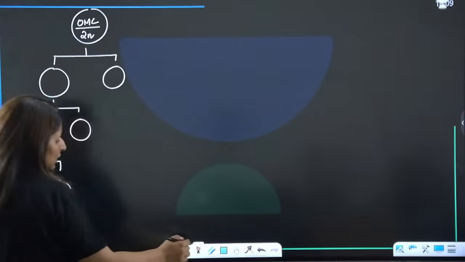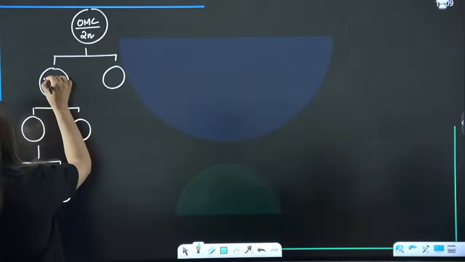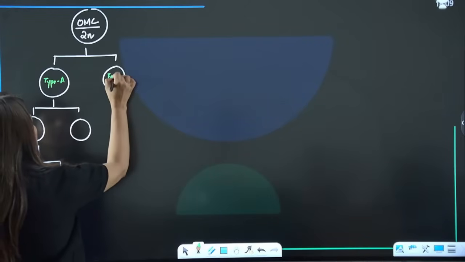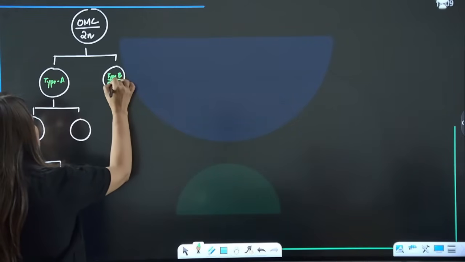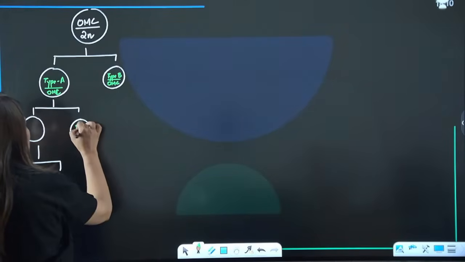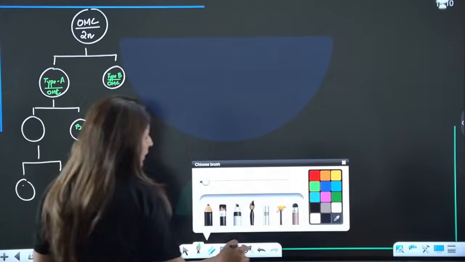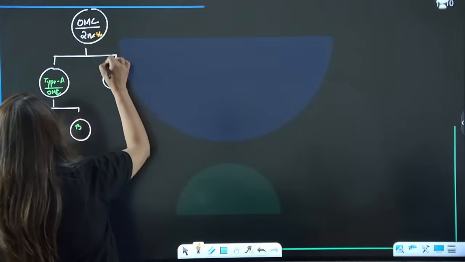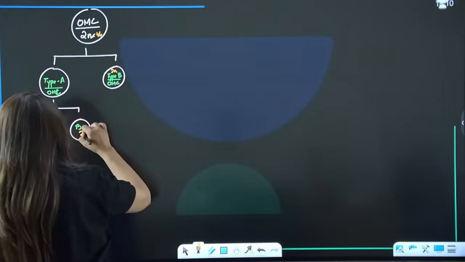And so on, right? We call it type A and type B. This is type B, ovum mother cells. So these are B, B, and so on, right? And all of them are 2n, so they have 46 chromosomes. They all are 2n.